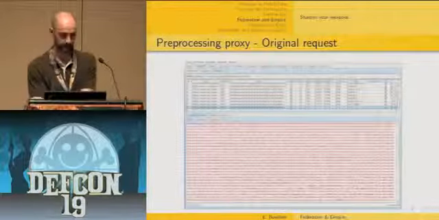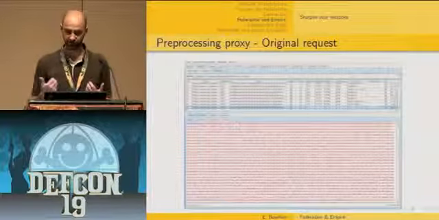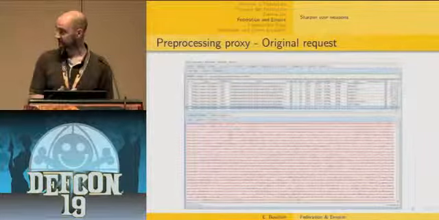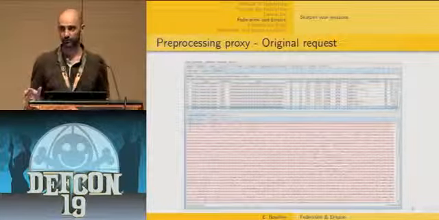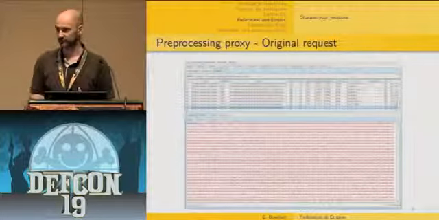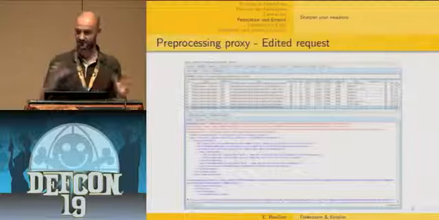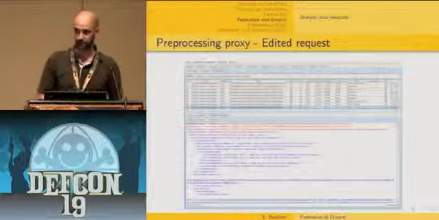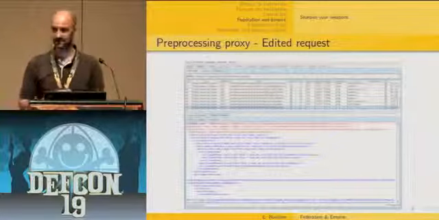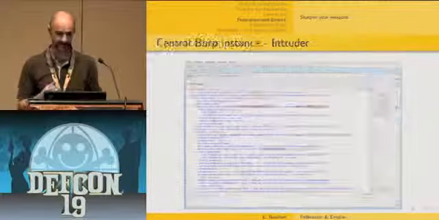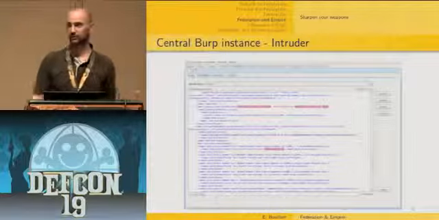So here is a pre-processing proxy which received the initial browser request. As you can see, or maybe you can just guess, you see a SAML token, an encoded SAML token, so very difficult to understand. And this pre-processing proxy is going to edit this request and decode the SAML token. So now you have in the edited request the complete decoded SAML token, which is sent to your middle proxy, which is actually your real web application scanner.